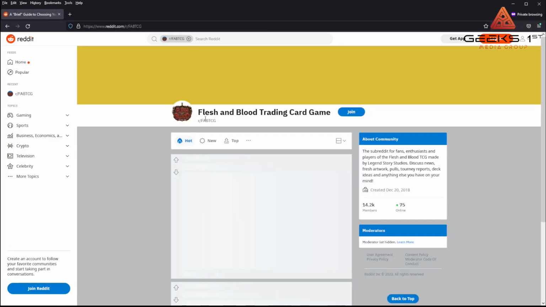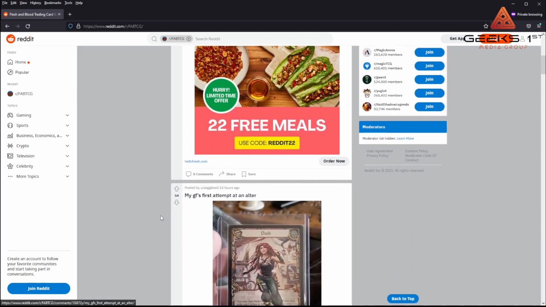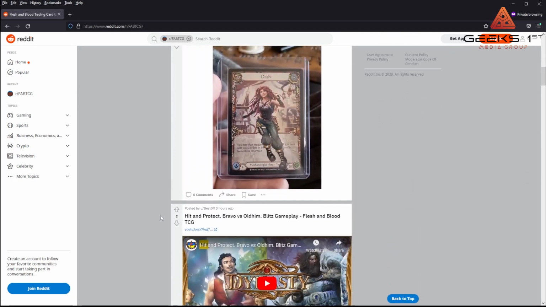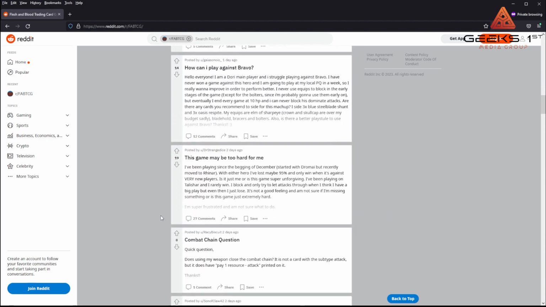If we go to the main Flesh and Blood TCG post, you'll see stuff like, as an example, they call me crazy, but Surgical Strike was confirmed short printed. Well, that was a brand new thing that had just come out, but even though it was unintentional, as they have stated in here, there's a bunch of just nuggets of information that if you want to be the latest and greatest up to date, definitely assume that it will end up on Reddit.